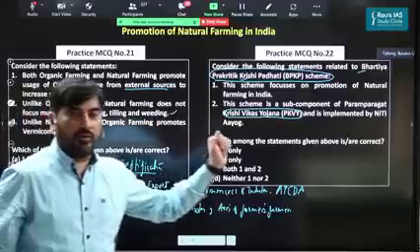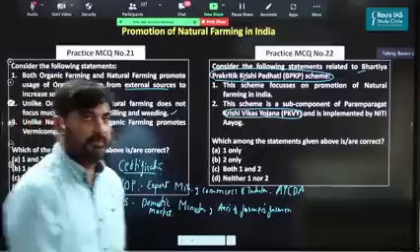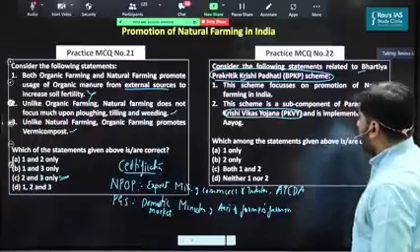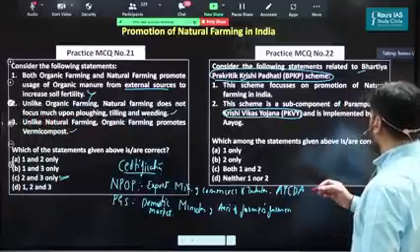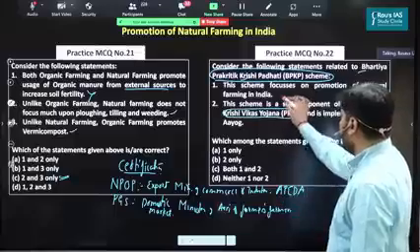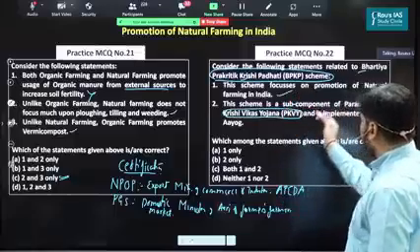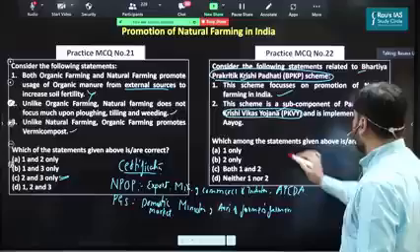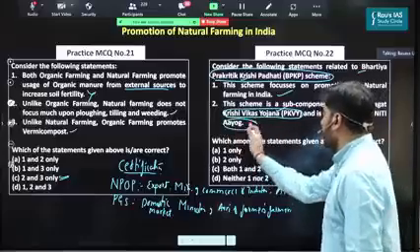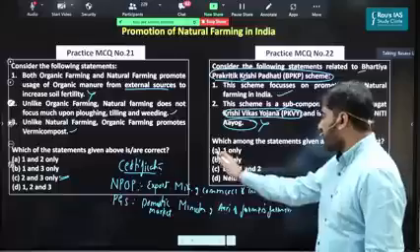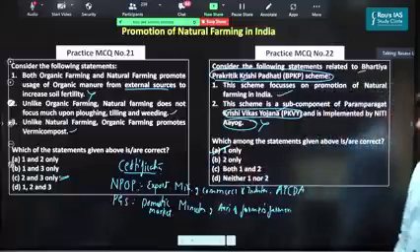Practice question number 22. What do you think is the answer? Bharatiya Prakritik Krishi Paddhati scheme. This scheme focuses on the promotion of natural farming in India. Correct. This scheme is a subcomponent of Paramparagat Krishi Vikas Yojana. Yes. But it is implemented by the Ministry of Agriculture and Farmers Welfare. So the right answer should be A, that is, 1 only.